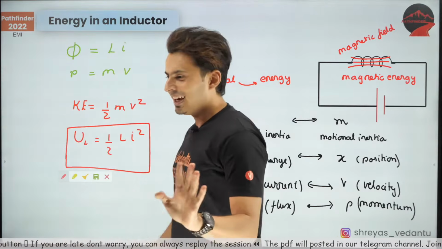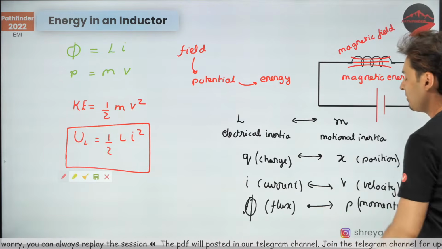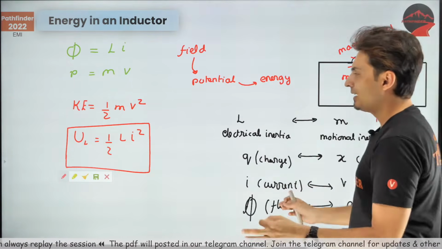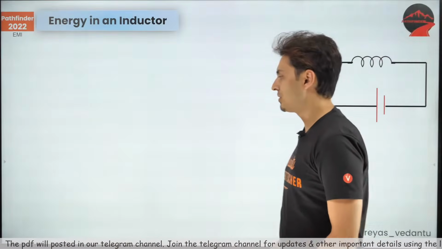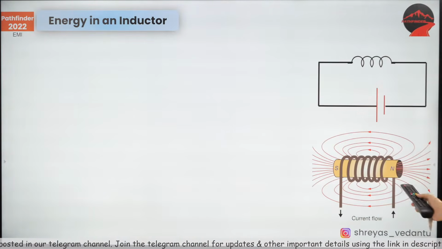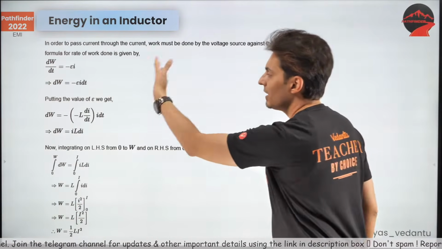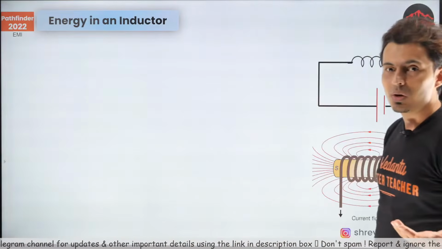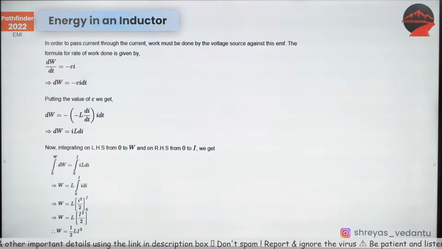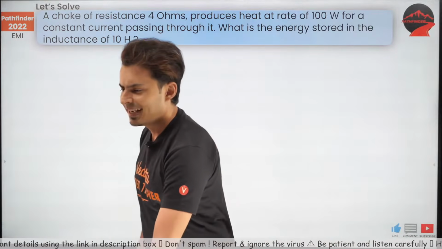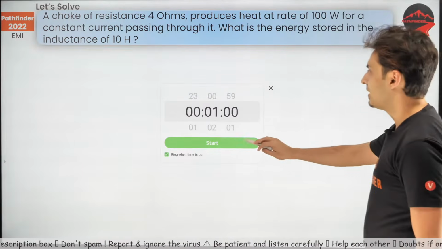Yes. Okay, understood. So this is a beautiful comparison. So flux is similar to momentum, kinetic energy is similar to the energy stored in an inductor. So half Li square. Keep this in mind. Let's start with a question. The energy stored in the inductor is in the magnetic field, and I have given you the mathematical derivation, but I have also told you the derivation via comparison. The answer is the same, half Li square. Let's do a question based on this, and let's see how many of you can get this within a minute. Come on, guys, my timer is starting now.